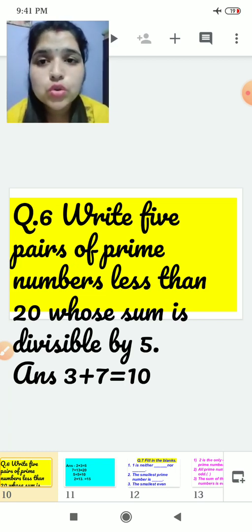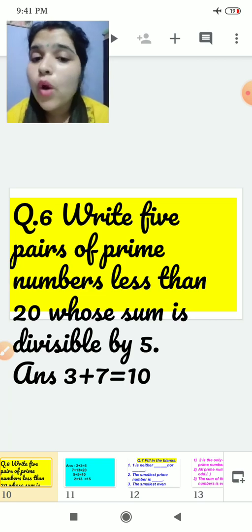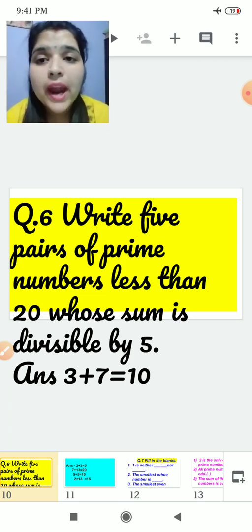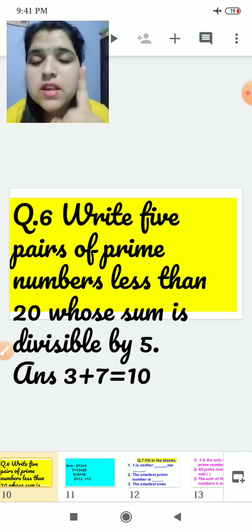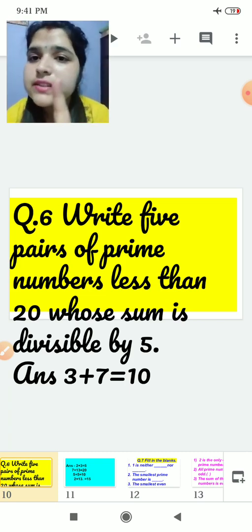You have to select from less than 20 only. And whose sum is, जब आप उनको add करो, अगर मान लो add करके you are getting 10, तो it must be divisible by 5. First priority is you have to take numbers less than 20.